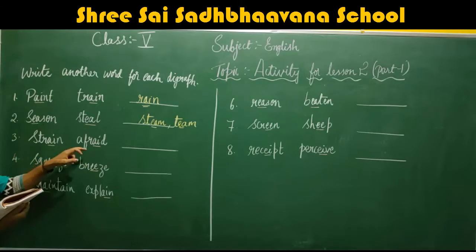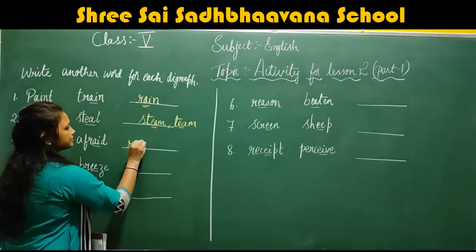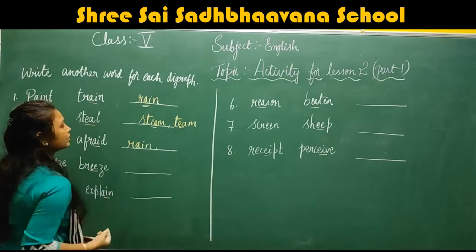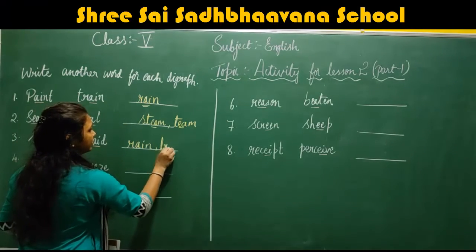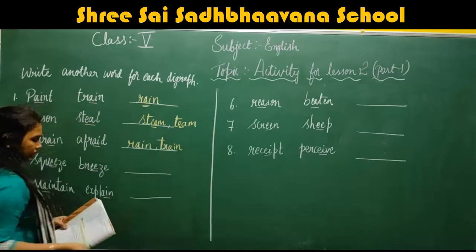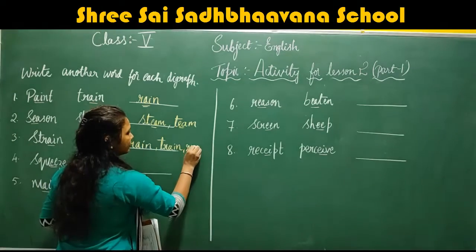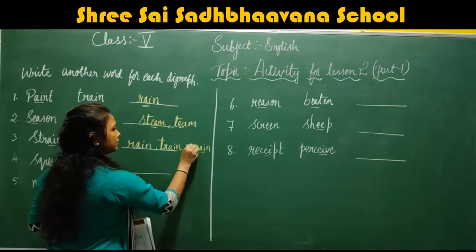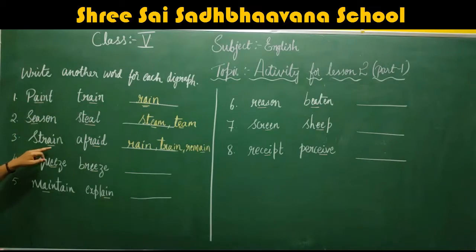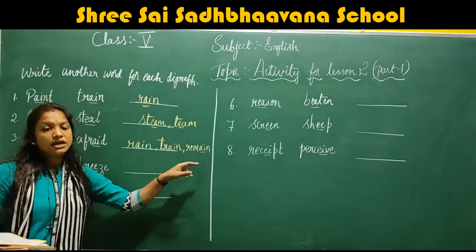We have AI vowel sound. Strain, afraid. Now what is the other one? Rain. Okay, train also we can write, AI sound. Okay, now remain. Correct? Strain, afraid, rain, train, remain.